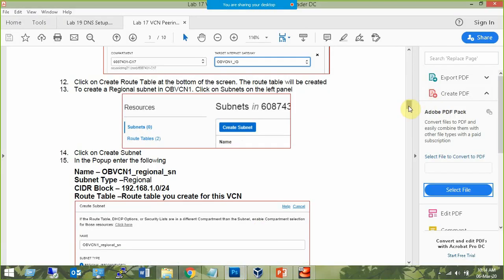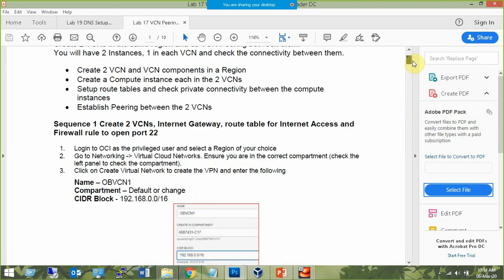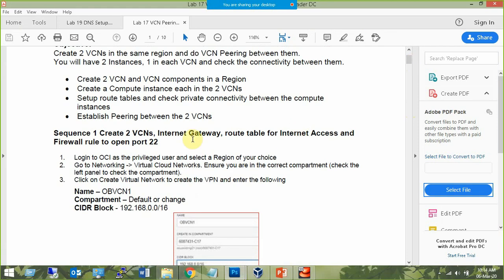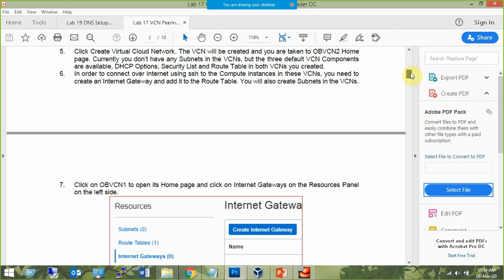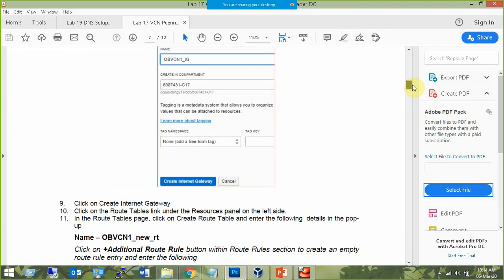So this example lab, see this team. The first sequence is create two VCNs, internet gateway, route table for internet access, and firewall rule to open port number 22. So this is basically local peering with internet access. So this example is using that. You try this lab assignment, you will be able to have that.